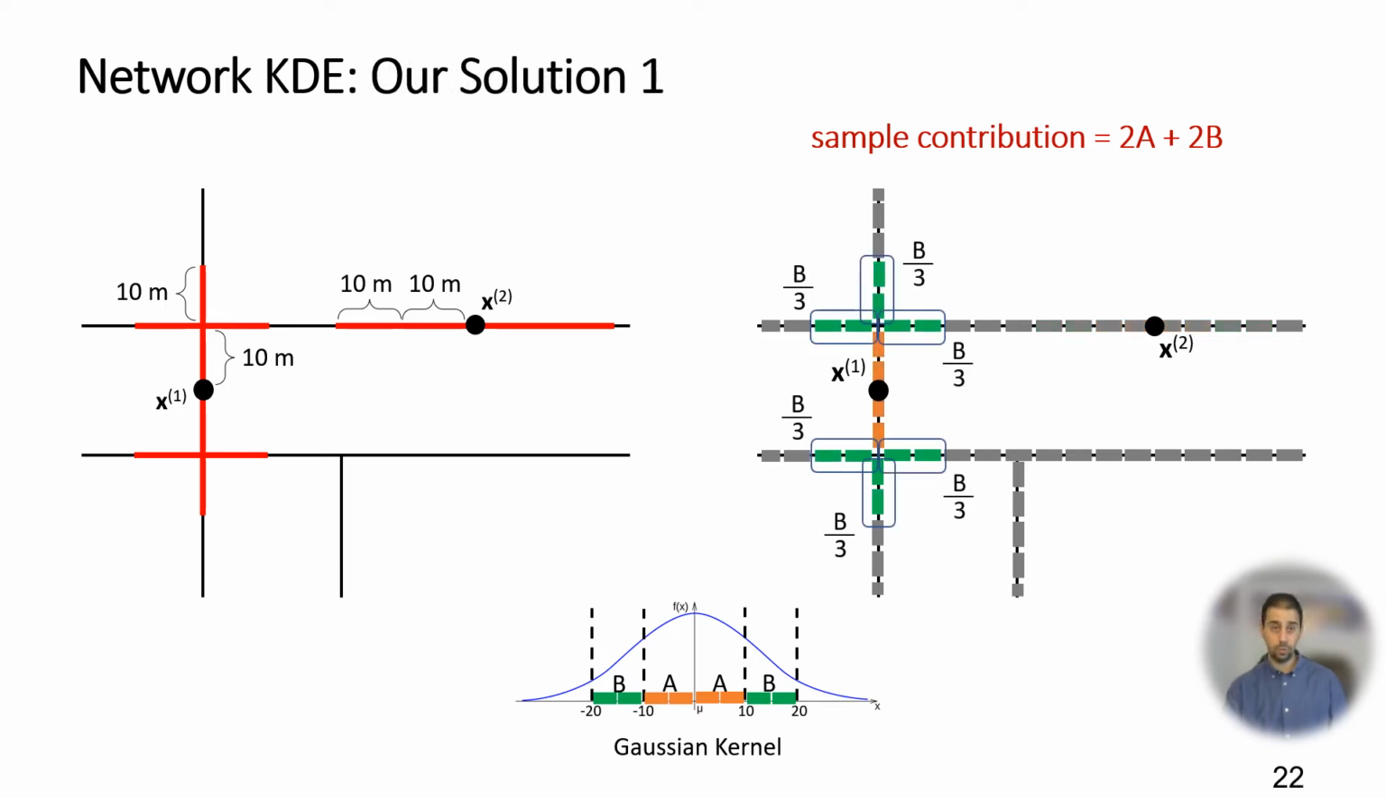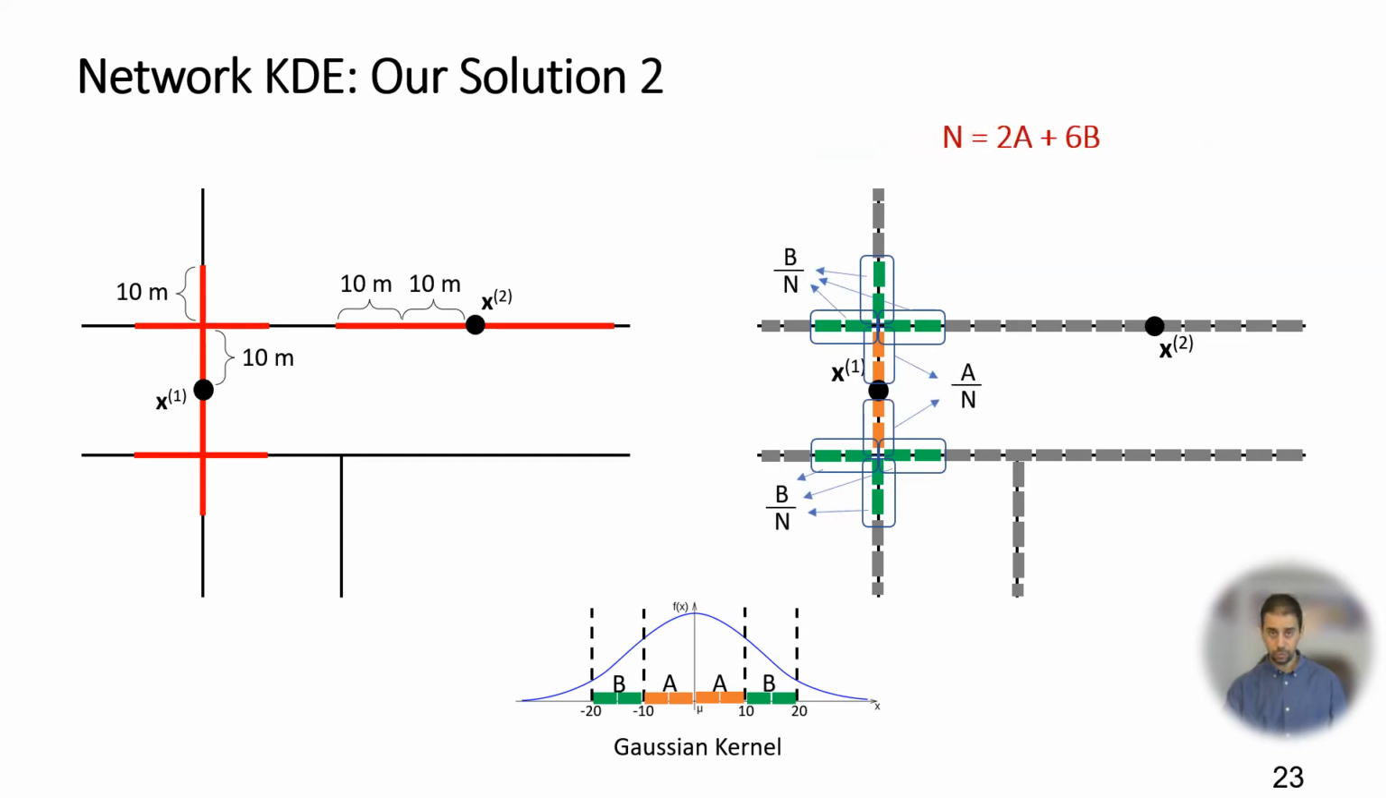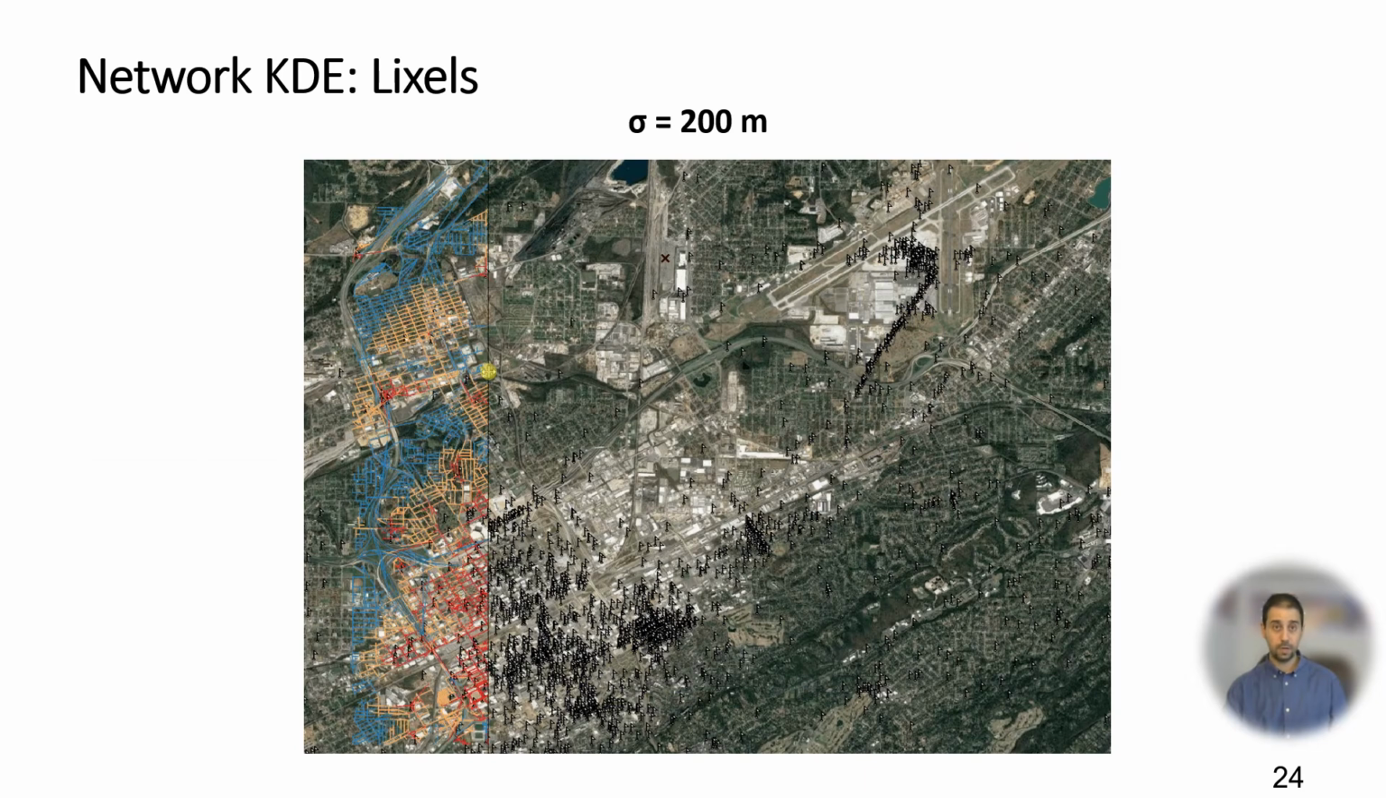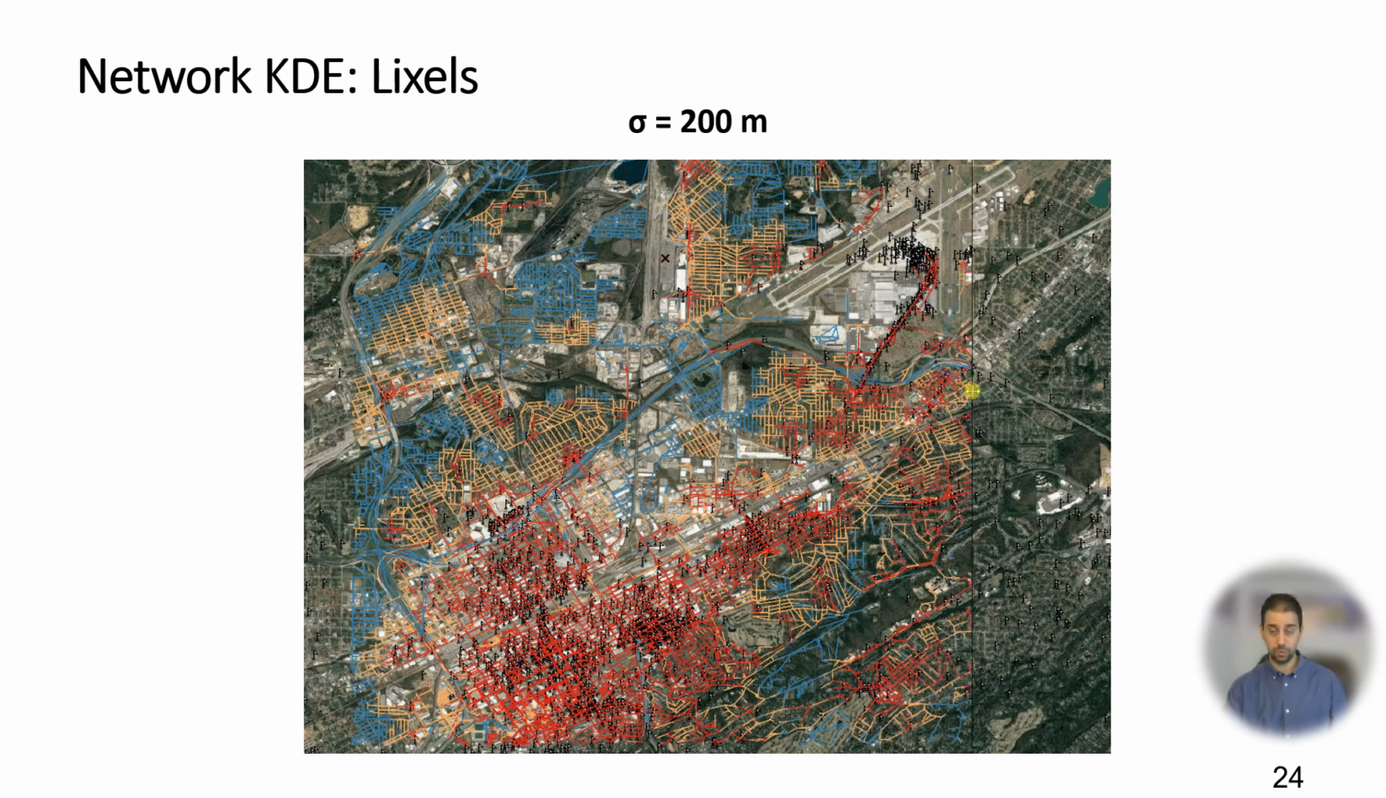We propose 2 solutions. One is to distribute the density evenly among locations of the same distance to the sample. For example, now each green branch contributes only B over 3 instead of B. Another solution is just to normalize the lixel weights for each sample so that the total weights sum up to 1. Here is the distribution of pickup locations fit by our second solution.